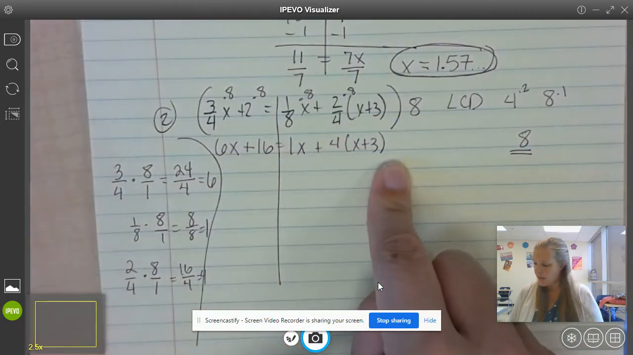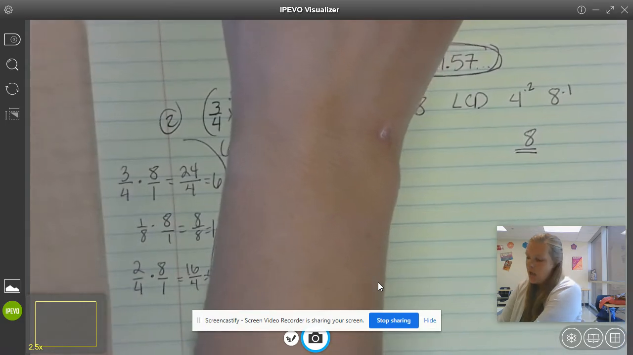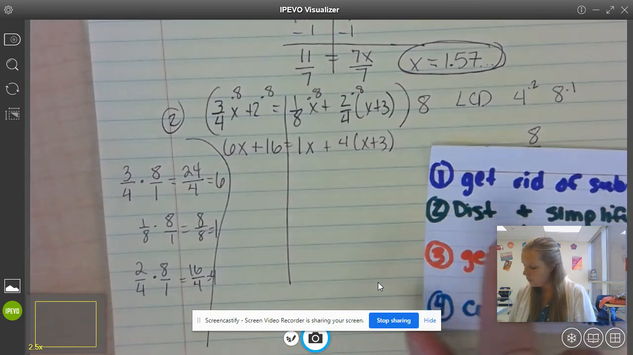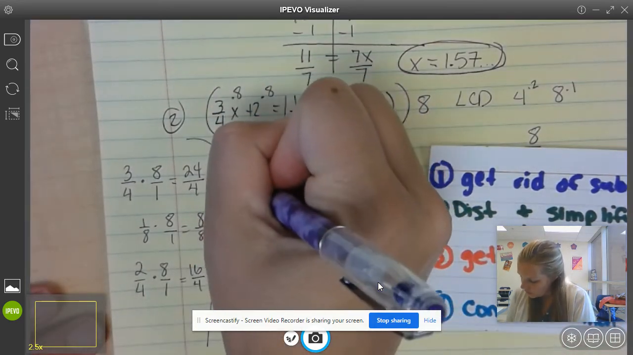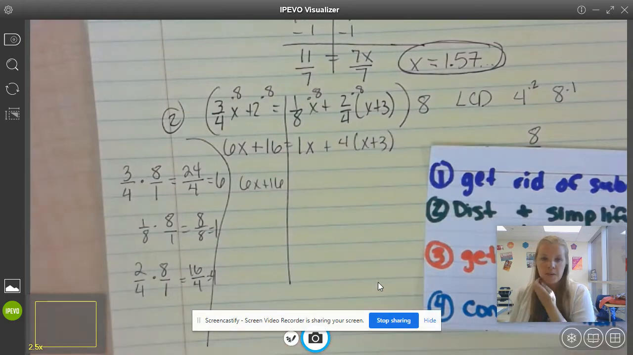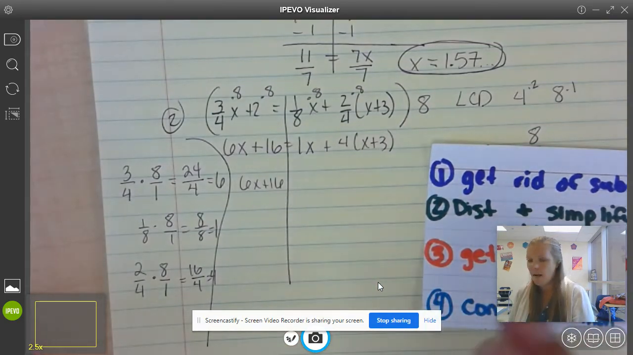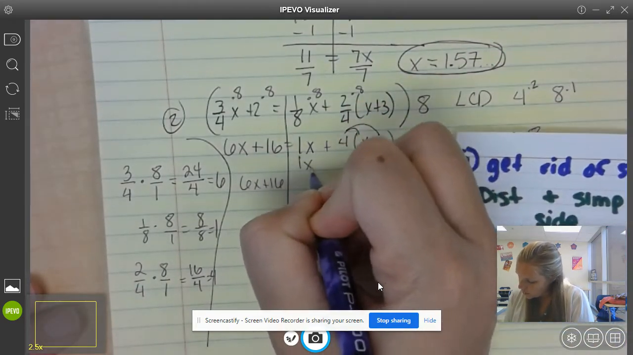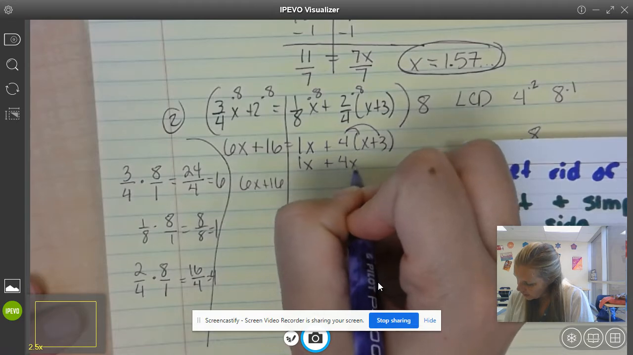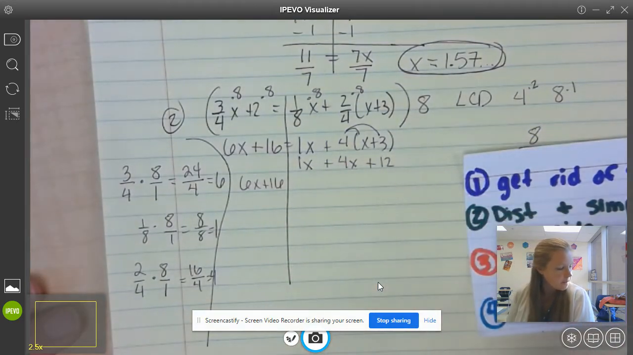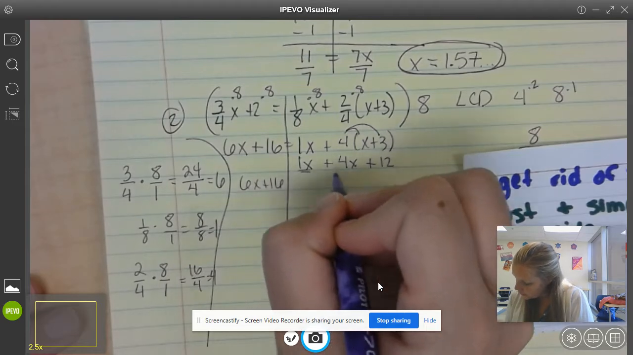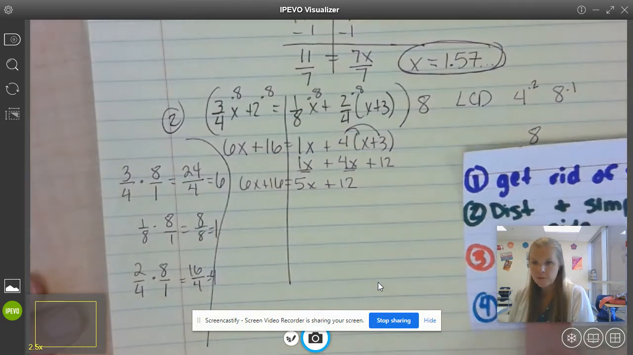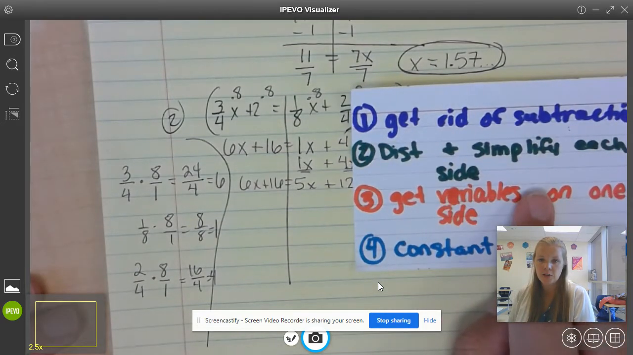There are no more fractions. And then I go ahead and I solve this equation as I have before. There is no subtraction to get rid of, but I can distribute and simplify. On this side, there's nothing to do. 6x plus 16, I can just copy down. But the right side, I have some simplifying. I have a group, and so I have to start by distributing. 1x just stays. 4 times x is 4x. 4 times 3 is 12. And then I combine my like terms. 1 plus 4 is 5x plus 12. So now I have simplified each side.